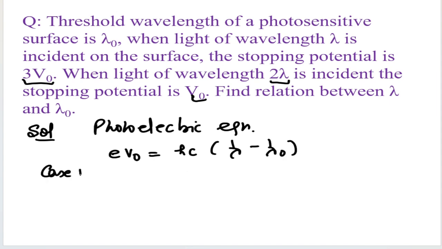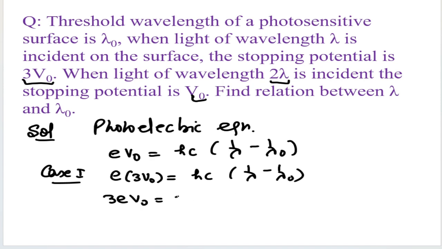Now the case first, stopping potential is 3V naught. So E into 3V naught equal to H C (1 upon lambda minus 1 upon lambda naught). So 3 E V naught equal to H C (1 upon lambda minus 1 upon lambda naught), equation 1.